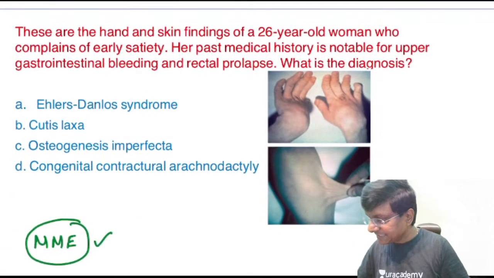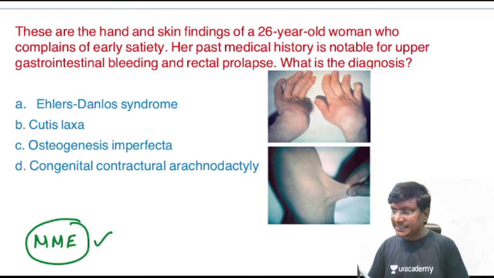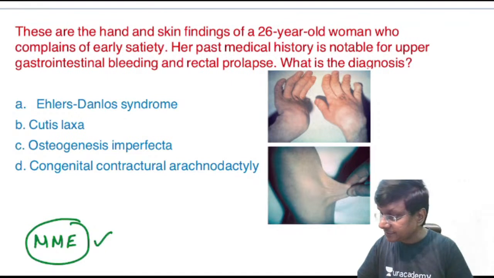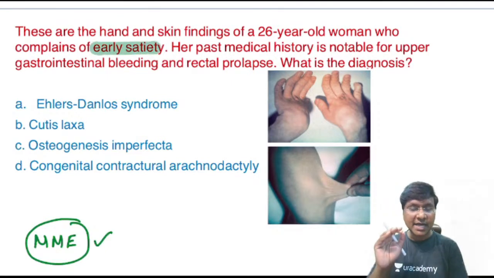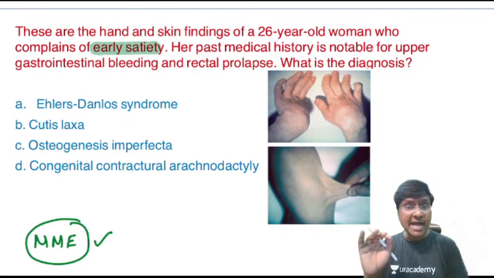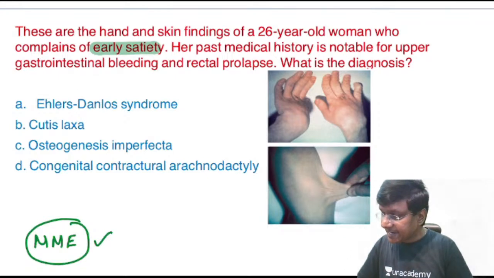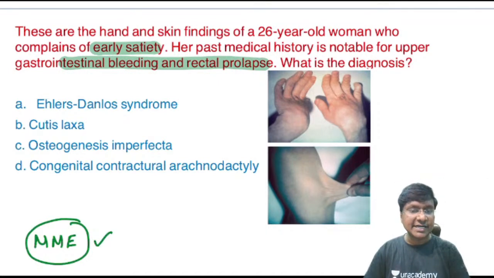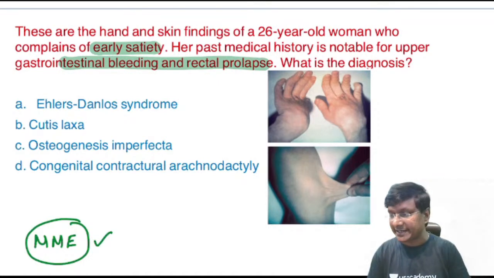Right, so please answer this. So these are the hand and skin findings of a 26-year-old woman who complains of early satiety. That point is very, very important. Okay, early satiety. Her past medical history is notable for upper gastrointestinal bleeding as well as rectal prolapse. What is the diagnosis? Ehlers-Danlos syndrome, cutis laxa, osteogenesis imperfecta, congenital contractural arachnodactyly.